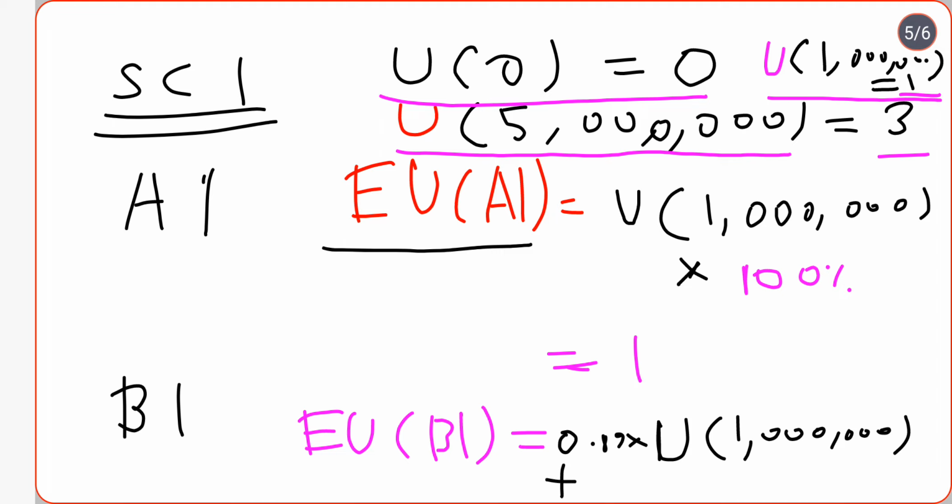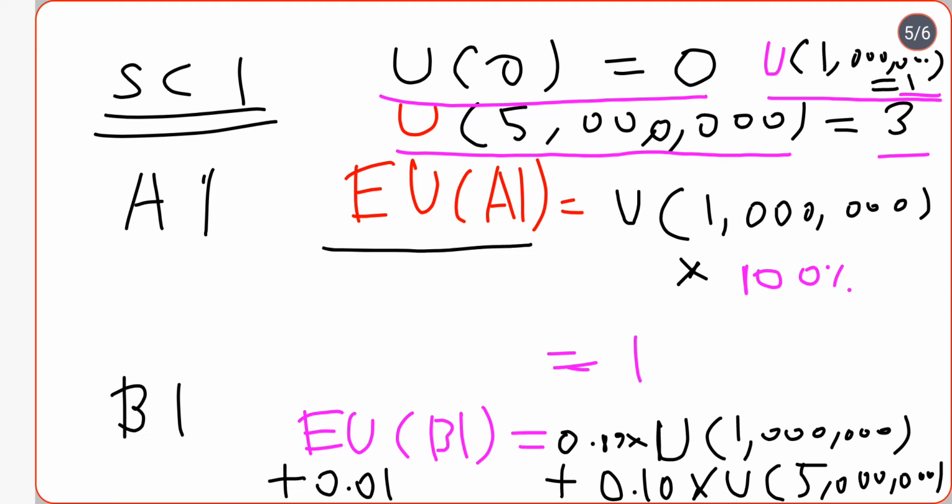Plus the person might get 5 million, but the chance of winning 5 million is 10%, that means 0.10 is the probability. And the person might get nothing, and the chance of getting nothing is 1%. So that means 0.01 into the utility of 0.